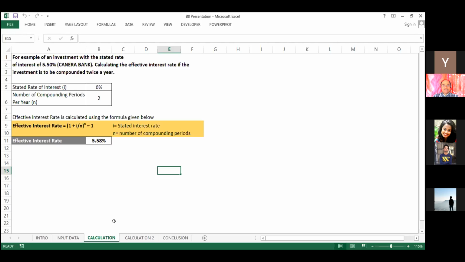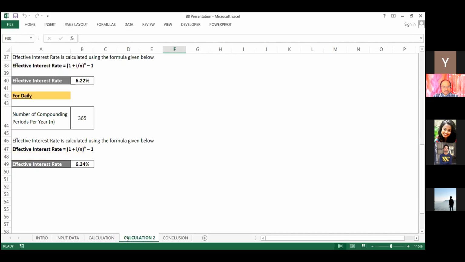Here, for an example of an investment with a stated rate of interest 5.50, that is Canara Bank. So we will calculate with the stated rate of interest 6%, and the number of compounding periods as 2. The equation will be (1 plus i by n) raised to n, minus 1. Here the i stands for stated interest rate and the n stands for number of compounding periods. So we will get a numeric value like 5.58%.